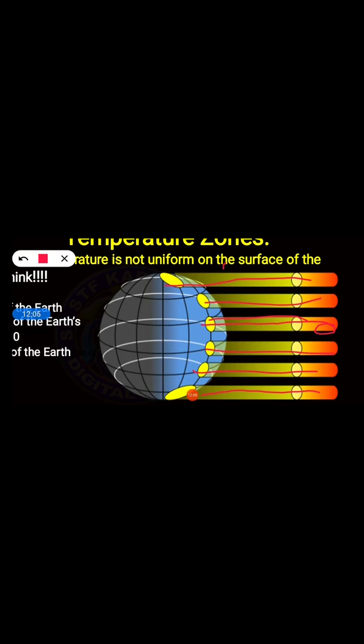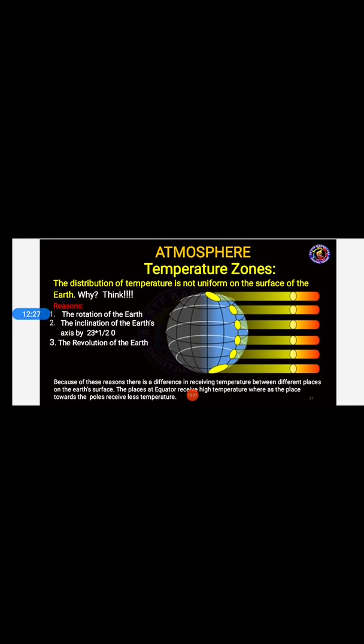Because of this, what happens, students? The temperature of the places changes. As you can see, in the middle of the earth, in the equator part, it is receiving more temperature compared with the north pole and south pole, isn't it? This is the reason, students, why we don't have a uniform temperature in every place. Because of these reasons, there is a difference in receiving temperature between different places on the earth's surface. The places at the equator receive high temperature, whereas the places towards the poles receive less temperature.